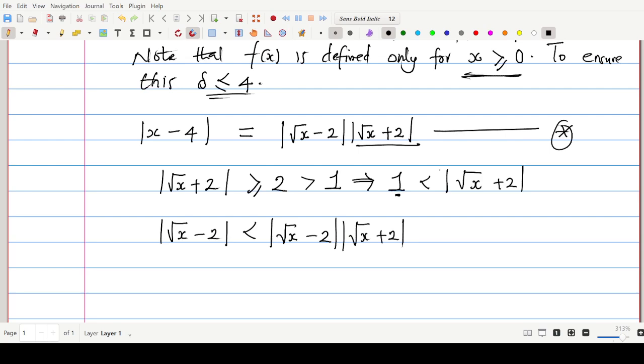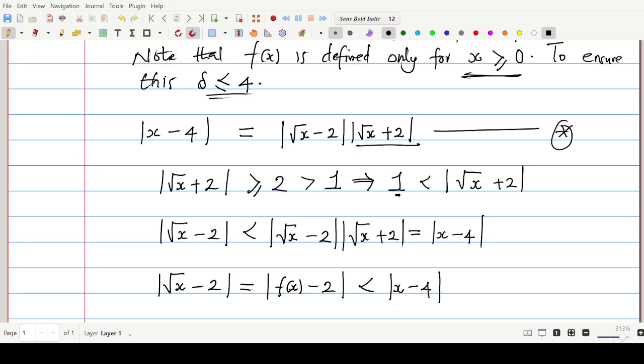All right, and this is equal to, when you work on this, don't forget where this came from: star. From star, we can write this as x minus 4. That is, we now see that the square root of x minus 2, which can be written as f of x minus 2, because f of x is equal to the square root of x, hope you remember that, we have seen that it is less than the modulus of x minus 4. So this last line suggests to us that we set our delta to the epsilon. That is, for every epsilon, if this expression can be less than the epsilon, we will always guarantee this.